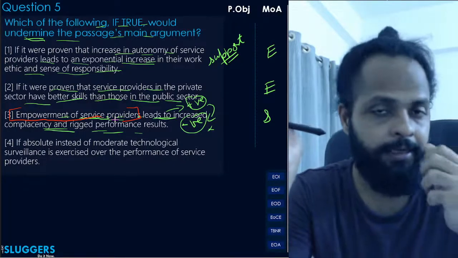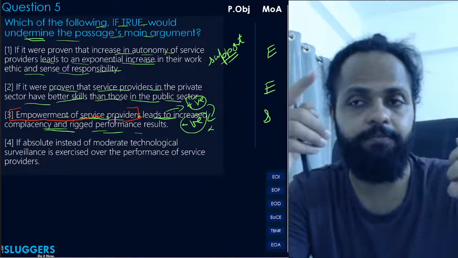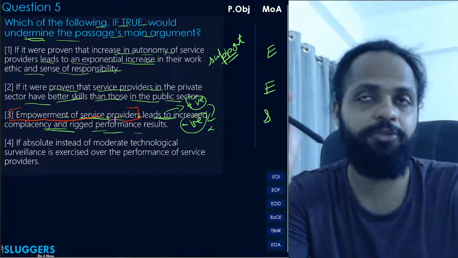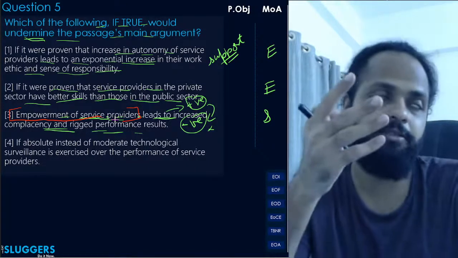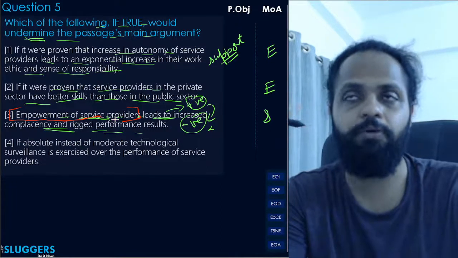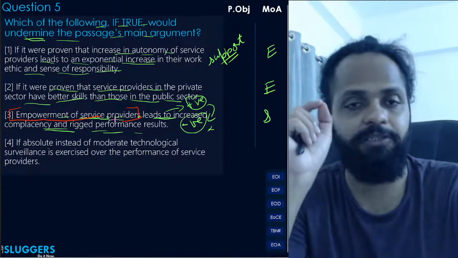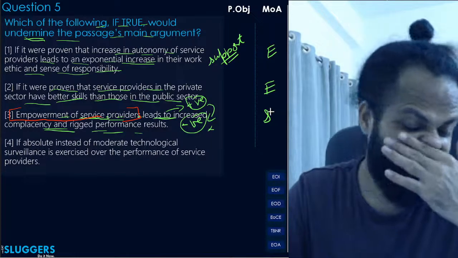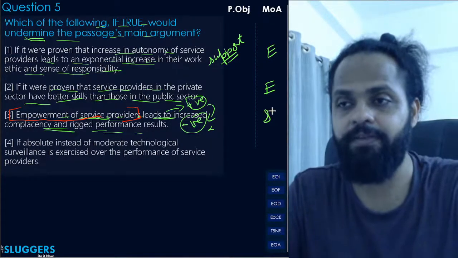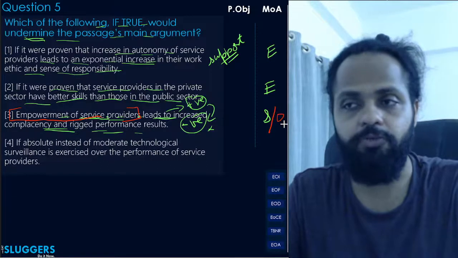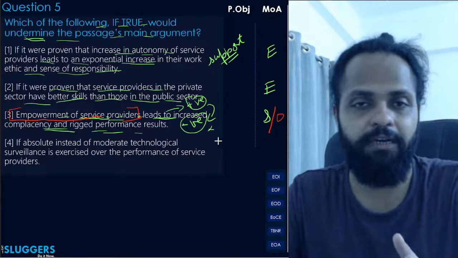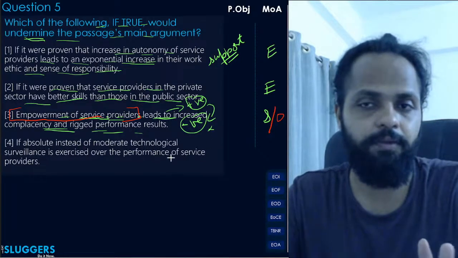It seems correct. At least it's not directly stated. Yeah, maybe you can infer it. Maybe by some stretch of imagination, you can say that okay, you're providing autonomy, so maybe you're empowering them. You can probably say that, but the author hasn't said that explicitly, and that's the concern that I have with this option, and that's the reason why I will not mark this as even just the smallest. I will mark this as the smallest slash one, right? So not eliminated, but if we don't get a better option, then we'll go for this. Otherwise, we'll go for a better option.